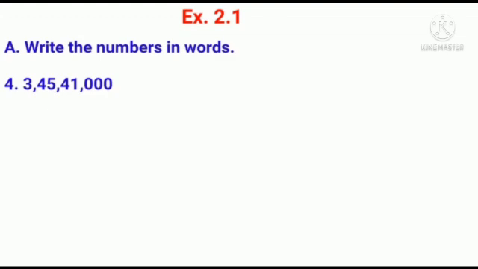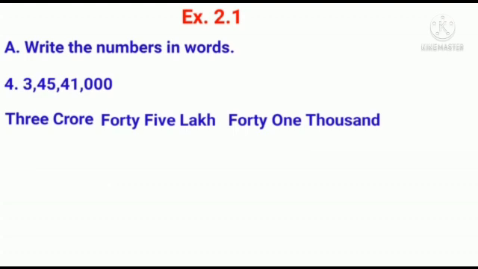That is thousand period. The next 2 digits are 4, 5. That is lakh period. Next digit is 3. That is crore period. Now let us write in words. 3 crore 45 lakh 41,000. Now the next number is